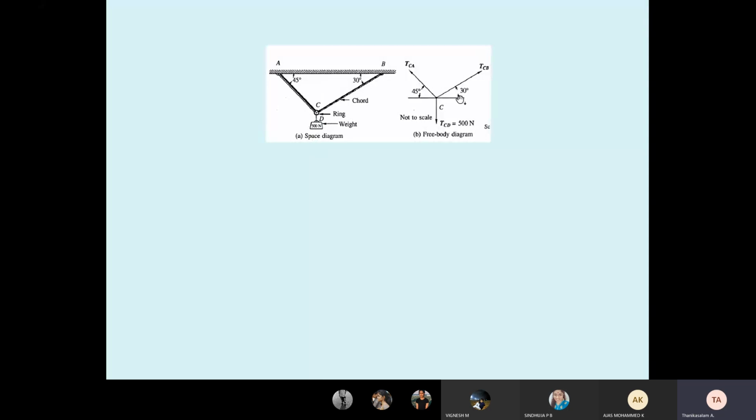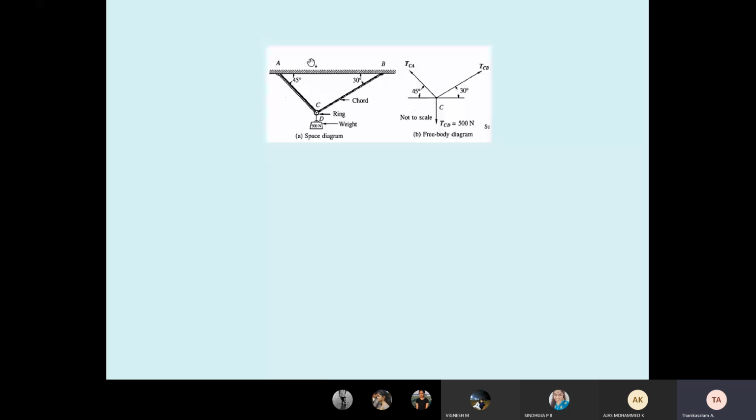We need the angle. The upper angle of 30 degrees is given. What is the alternate angle? Here it is 30. So with respect to x it is 30. The alternate angle we know, so 30 I marked. Similarly here, for AC, with respect to x it is 45 degrees. The alternate angle is 45 degrees. So in the second quadrant, with respect to x, 45 degrees. This is the free body diagram. This is called a space diagram.